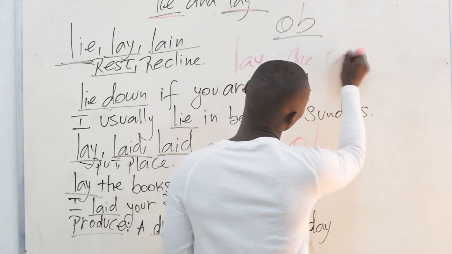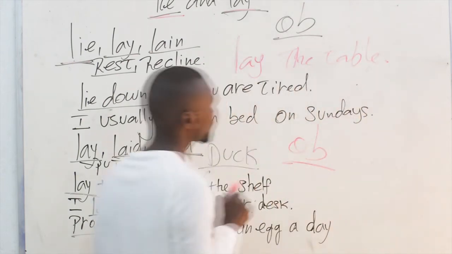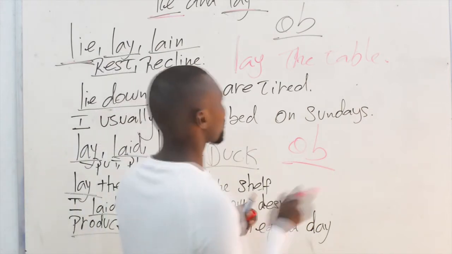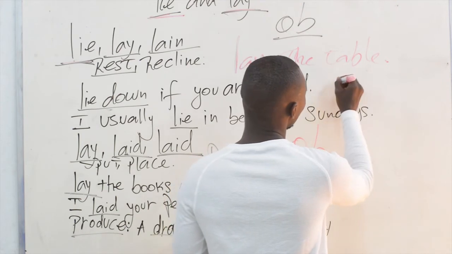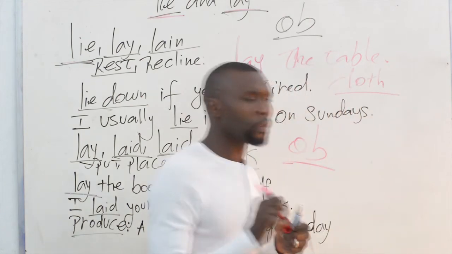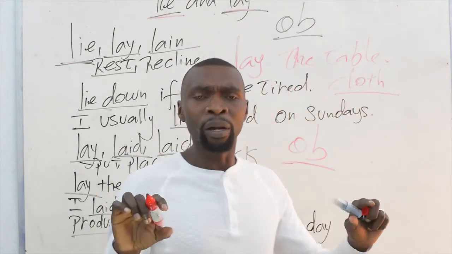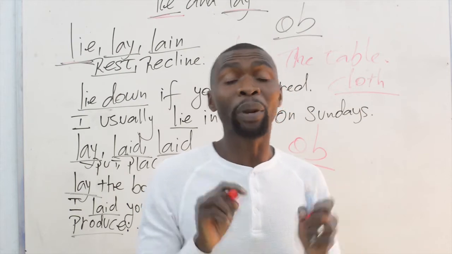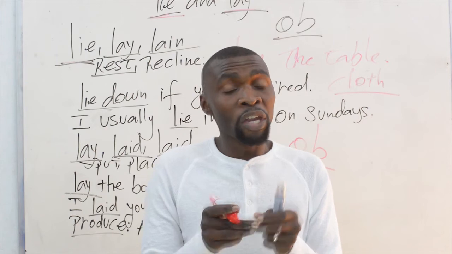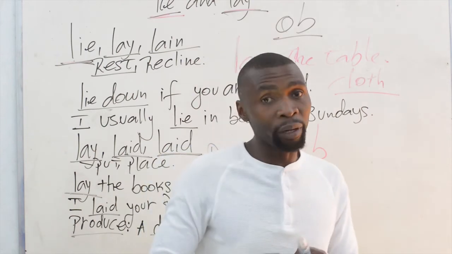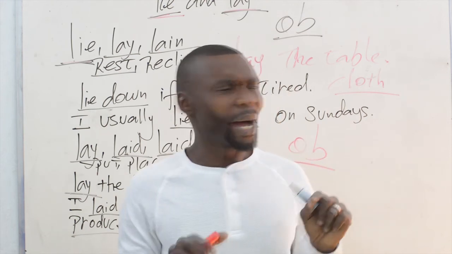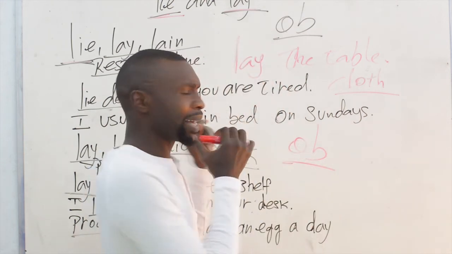You can say lay the table or lay the cloth, which means to prepare the table for a meal. When you tell somebody to lay the table or lay the cloth, you are telling the person to prepare the table for a meal. So that's what we have about lie and lay.